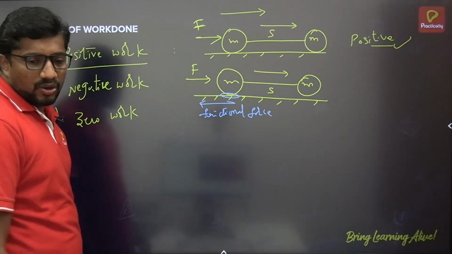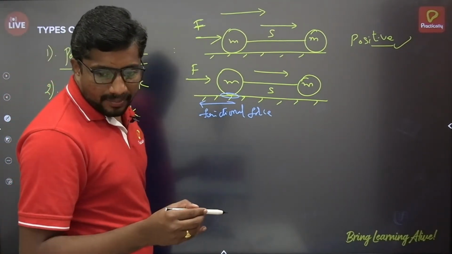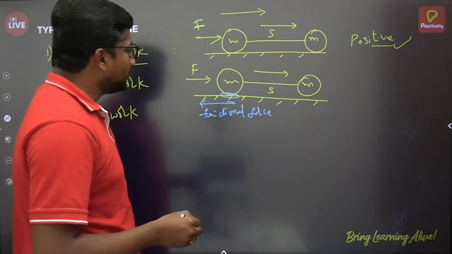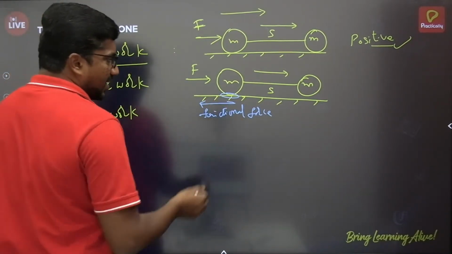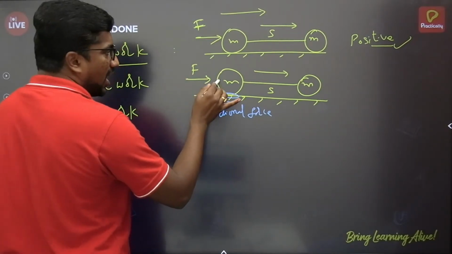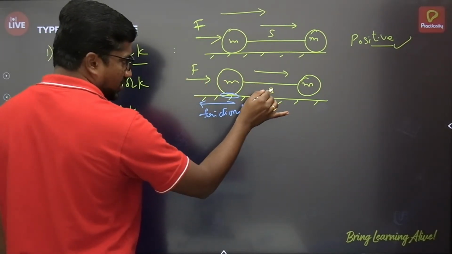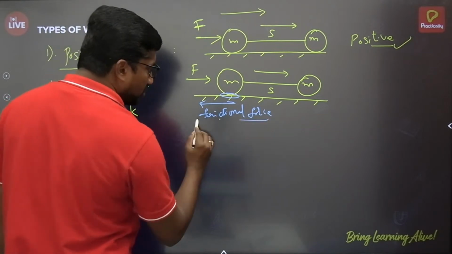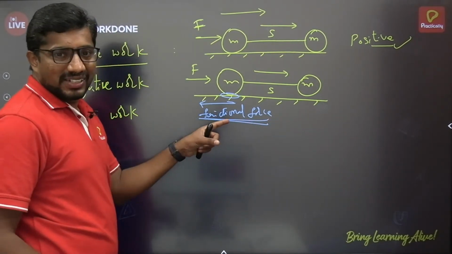So it's a generally known one. So in this case, when this force F is applied on the body and the body undergoes this displacement, at that time frictional force is also acting on the body.